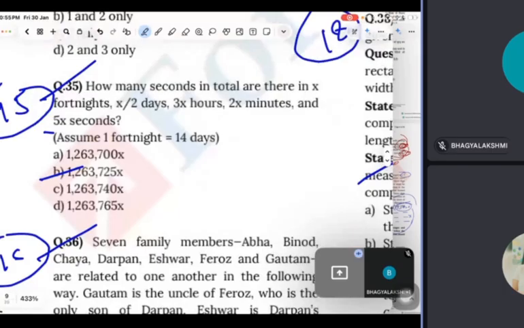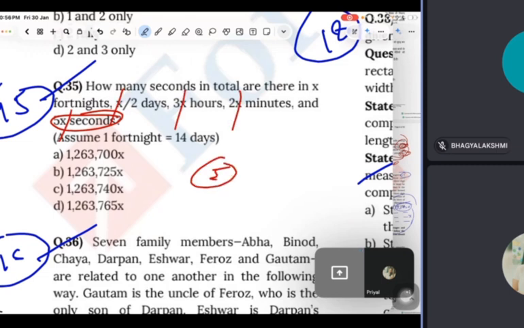Read, Priyal. How many seconds in total are there in x fortnights? x by 2 days, 3x hours, 2x minutes, and 5x seconds. Assume 1 fortnight is 14 days. Guys, do you think the examiner wants you to solve all the calculation? Because calculator is not allowed in the exam, right? But guys, be smart. 5x seconds. People are afraid of x. Remove x. So 5 seconds. It means that the unit digit will be 5.